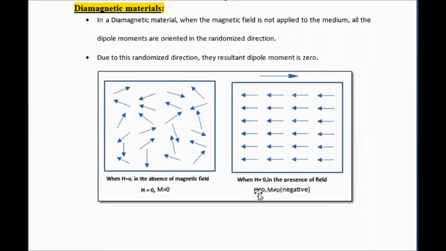So we can say when H is not equal to 0, that is, in the presence of a magnetic field, the magnetic effect is produced in the magnetic medium, but in the opposite direction of the applied field. That's why it is negative. So this is the theory for the diamagnetic material.